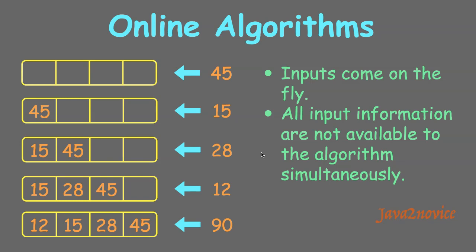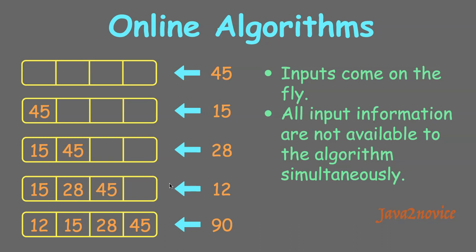Let's assume that we receive input numbers one at a time at random intervals, and we need to sort the data in ascending order. First, we are going to receive number 45. Since the array is empty, we will insert it at index 0. After some time, we received 15. 15 is smaller than 45. It is inserted at index 0 by adjusting other element positions. Later, we received 28 and it is inserted at index 1 between these two numbers. These two numbers' positions are also adjusted.